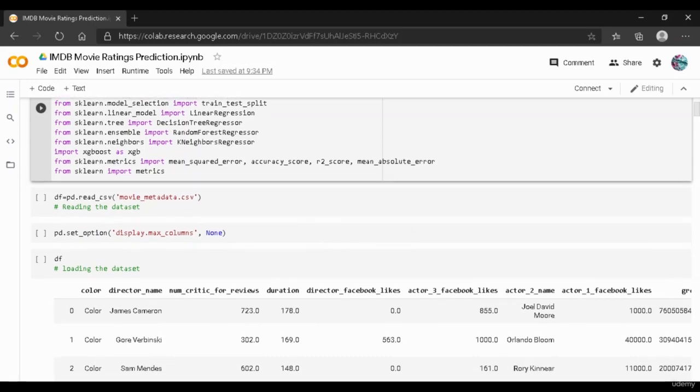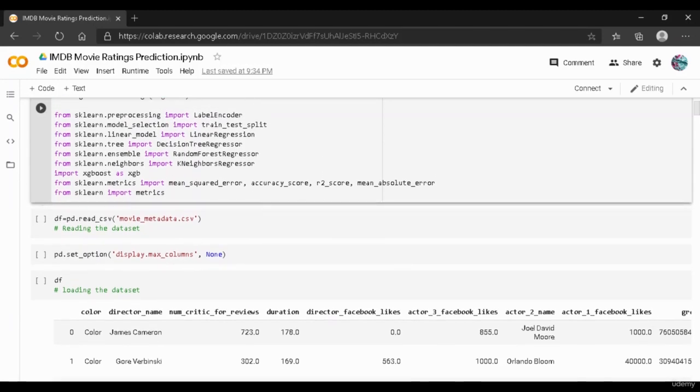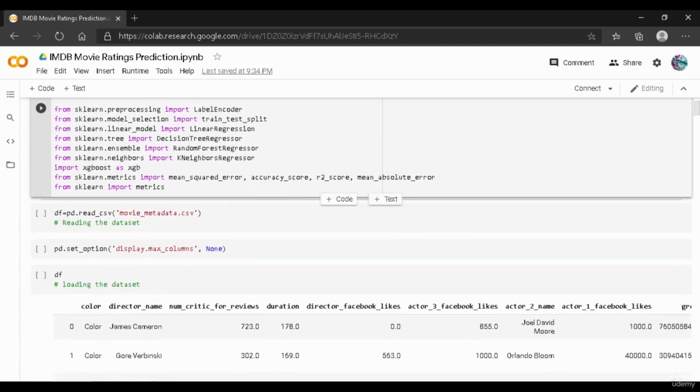And all these models that we have used for our machine learning will be evaluated in order to compare which model performed well. We know if a model has performed well or not using some evaluation metrics. Over here, you can see we have imported mean squared error, and we are going to use accuracy score, R2 score, as well as mean absolute error. They are nothing but evaluation metrics which will tell if our model has performed well or not.